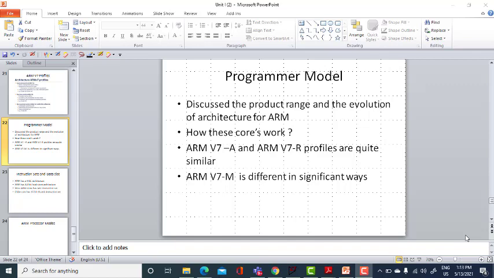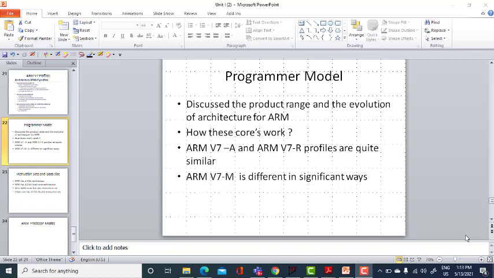So far, we have discussed the product range and the evolution of the architecture of ARM. And we need to discuss how these ARM cores work. We know that the final architecture model of ARM stopped with ARM V7, and we had three different profiles of ARM V7, that is A, R, and M. The ARM V7A and ARM V7R profiles are quite similar, whereas the ARM V7 microcontroller profile is significant in many ways, and that we will see in a while.